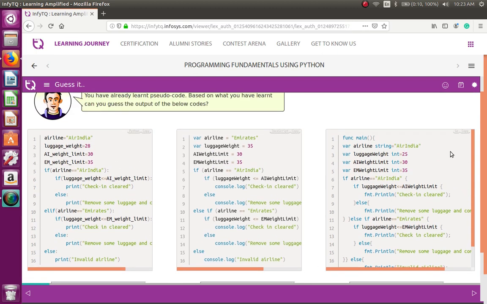So let's look at the third example. Variable airline string. This is the Go programming language. Go is a programming language which is developed by Google.